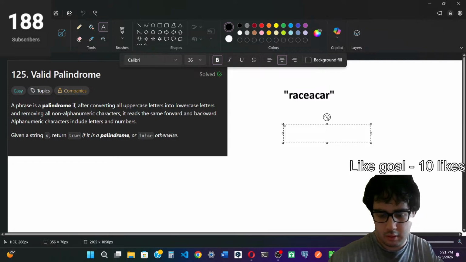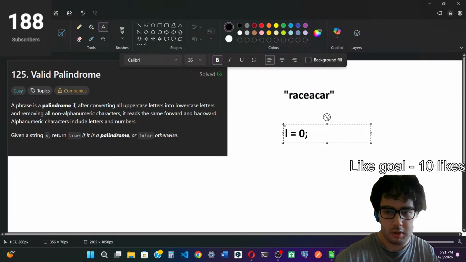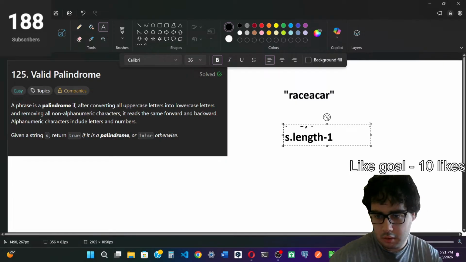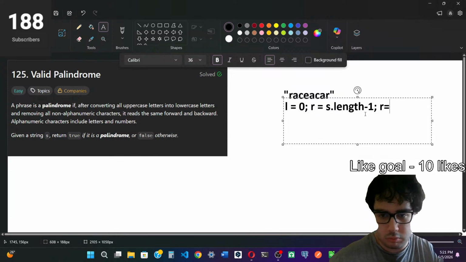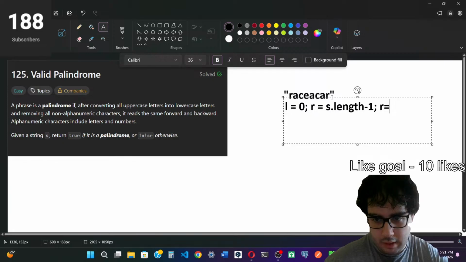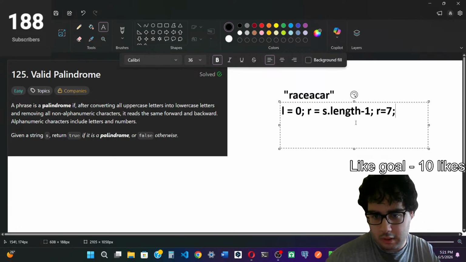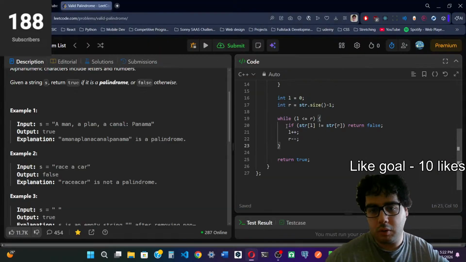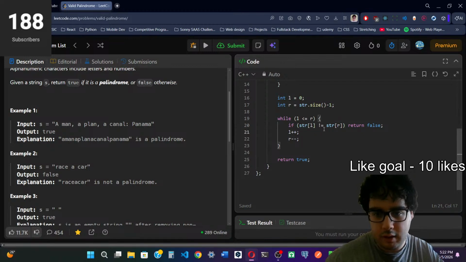Then we're going to set another pointer R at s.length minus 1, which in this case is 7. Then we have our while loop, while L is less than or equal to R. On each iteration we check if the character at index L does not equal the character at index R. If so, we return false. Otherwise, we increment and decrement.